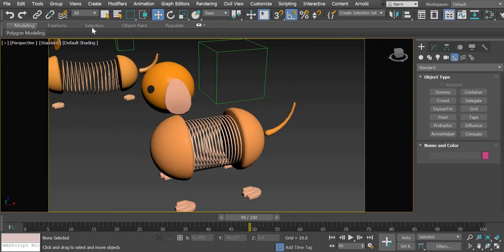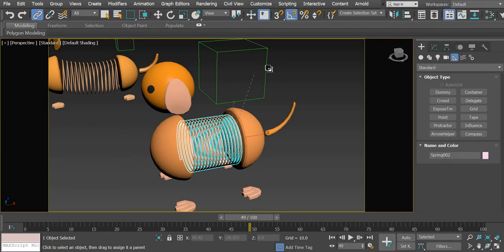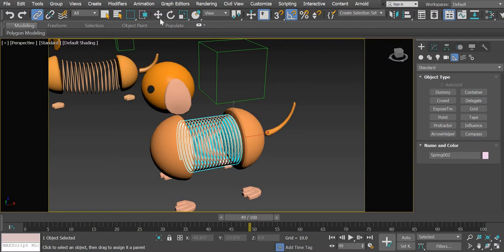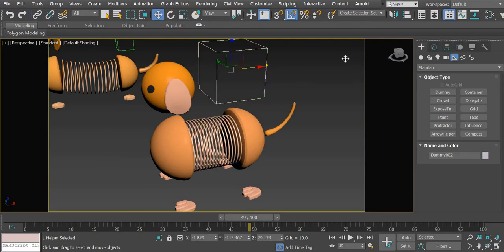So how it works is we will use the link tool. Select the spring, click on the dummy, select basically all the objects and connect it to the dummy. I wonder if I need to do these. Let me undo it. Okay, I guess I need to do all of these. So connect it to the dummy, select this, connect it to the dummy.